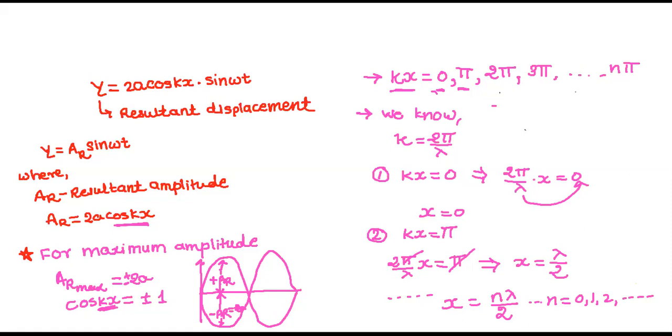Okay, I am clearing this. So now next. I think we have finished maximum amplitude, right? Case 1 is done. Let's change the color now. Okay, let's see here. This is case 2. What is case 2? For minimum amplitude.